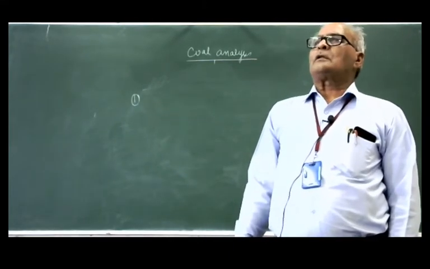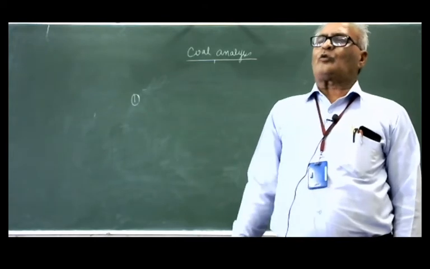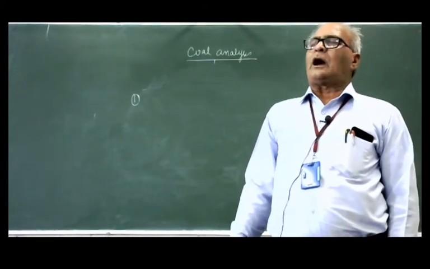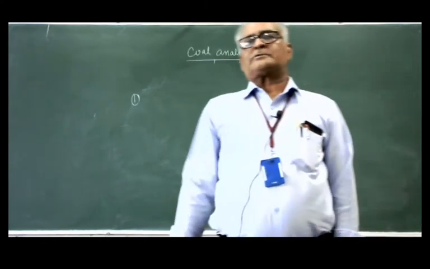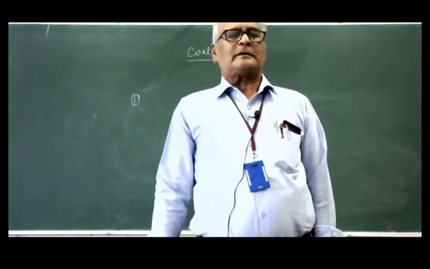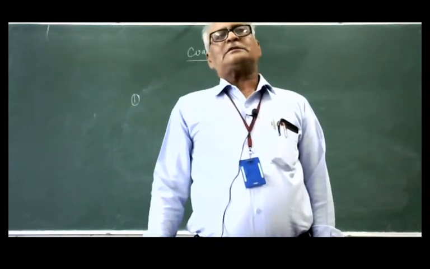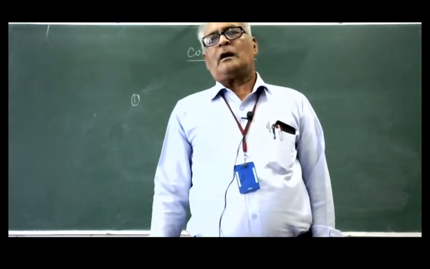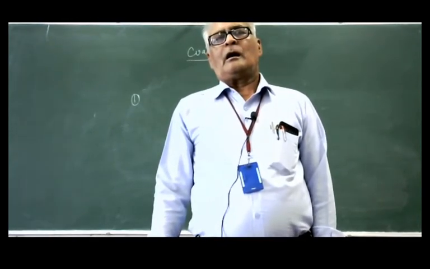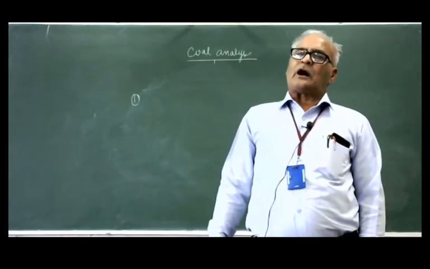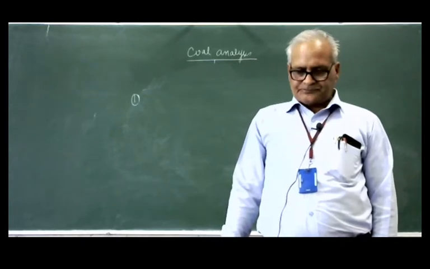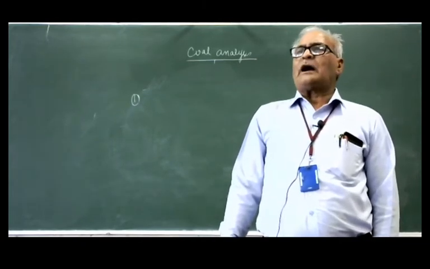The clay content, as you know, may be iron oxide, it may be aluminum oxide, whatsoever. All these substances remain after complete combustion of the carbon present in the coal. So that is the ash.